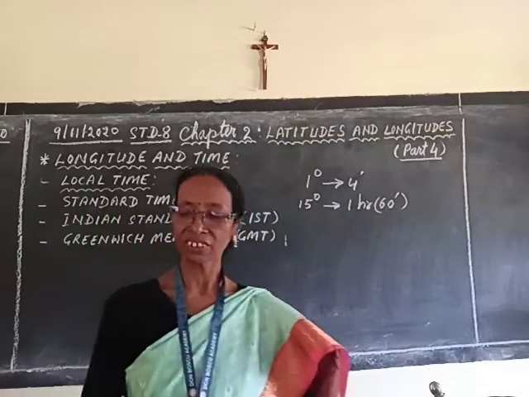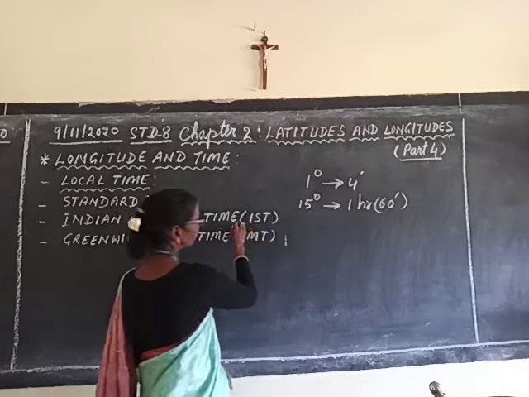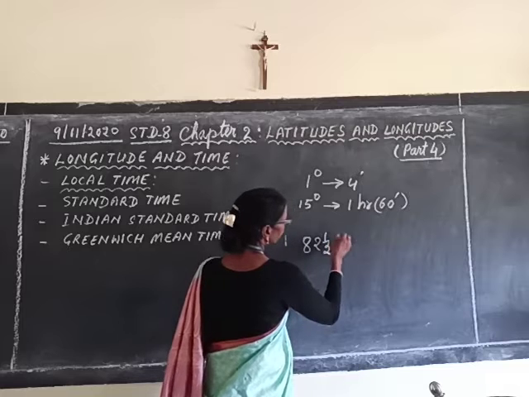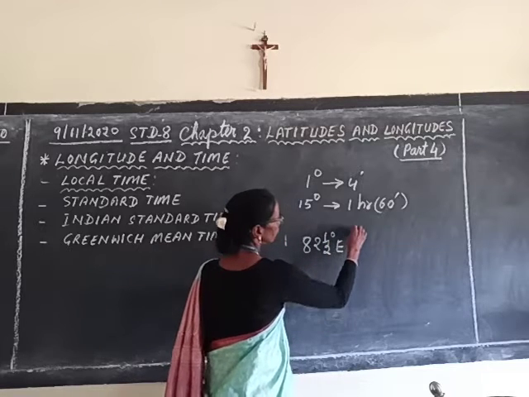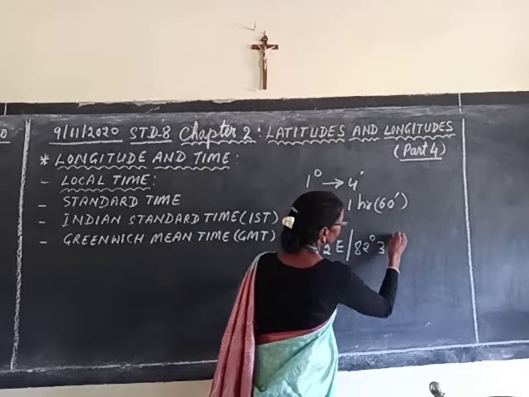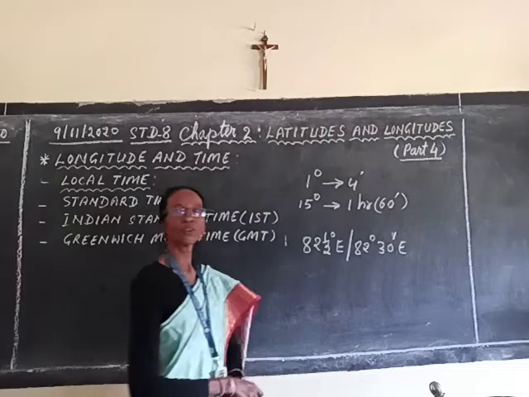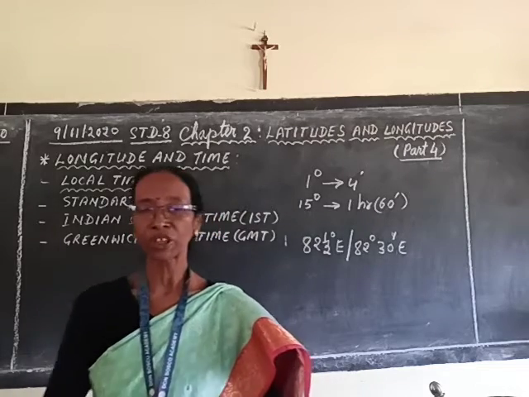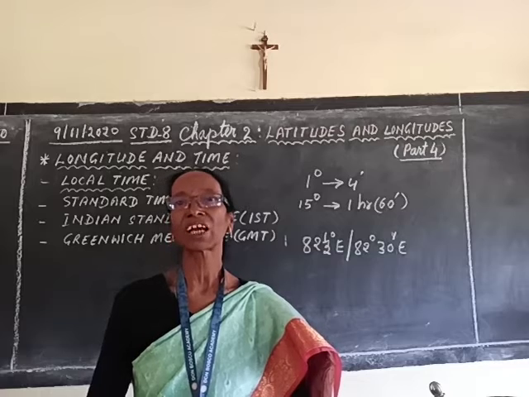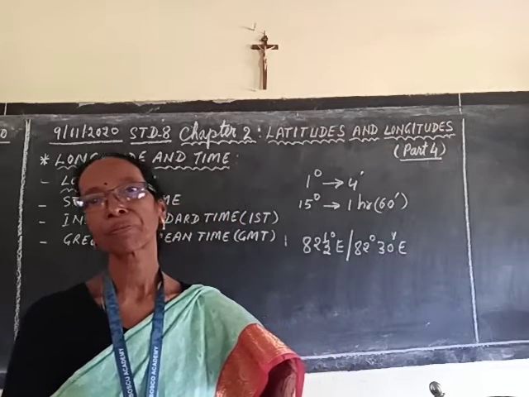So, what is Indian Standard Time? Always do remember, Indian Standard Time, the standard meridian 82.5 degrees, or 82 degrees 30 minutes east longitude, which is the central meridian of India, passes through Allahabad, and that fixes time for India, known as Indian Standard Time.